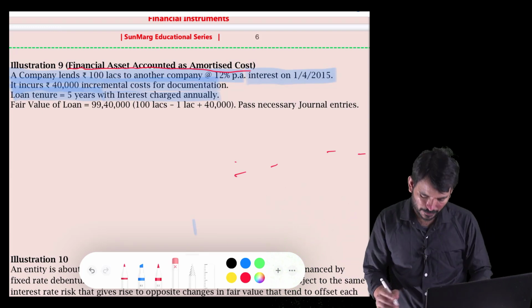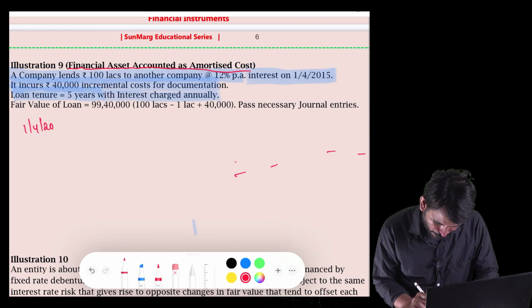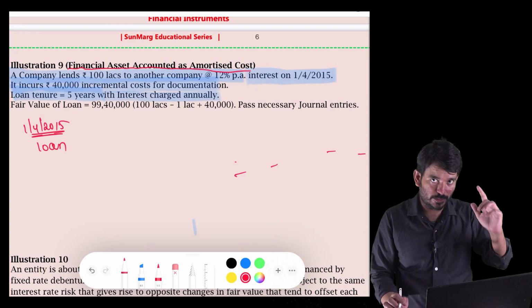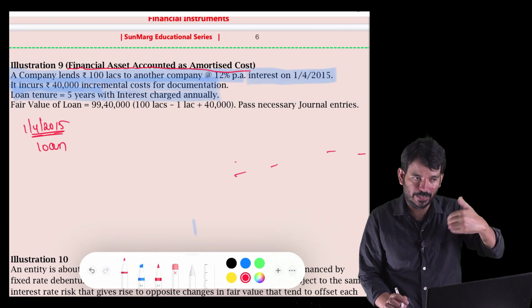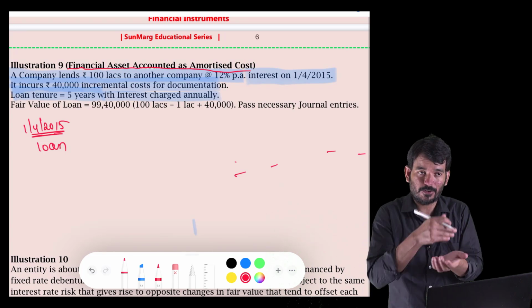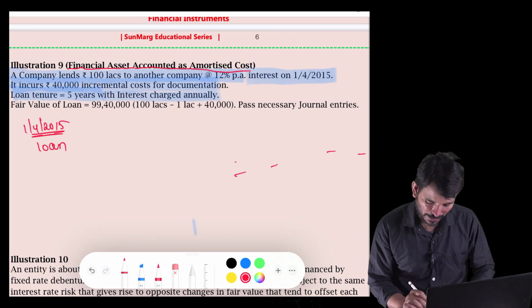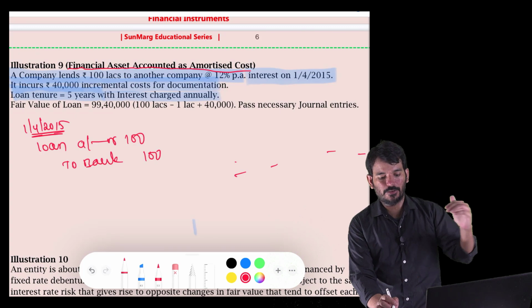First we have to write the entry. 1st April 2015, loan. Why are we debiting loan? Loan is a financial asset. I told you, it is a contractual right to receive cash tomorrow. I am giving a loan, so I am entering into a contract, a contractual right to receive cash, so it's an asset for me. Loan 100 to bank 100.